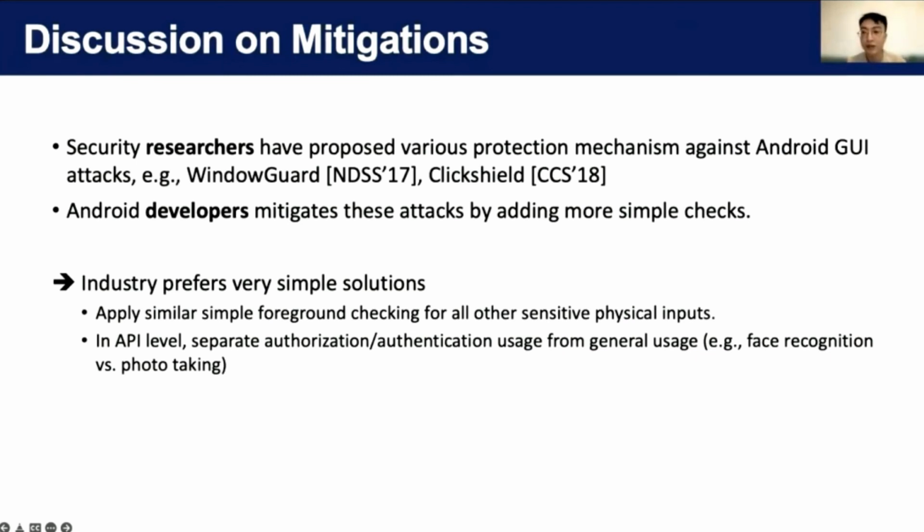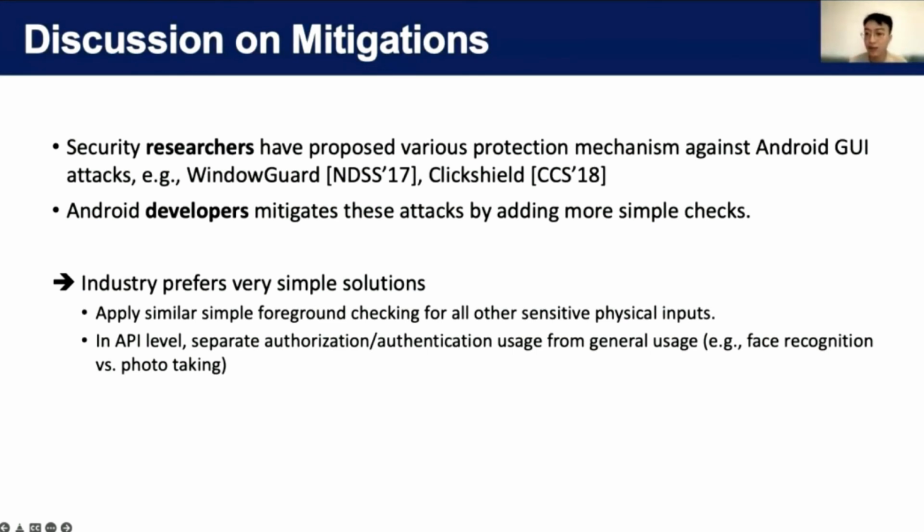Actually, security researchers have proposed several protection mechanisms that could block most of these types of attacks. However, from what we observed, Android developers mitigate these attacks only by adding more and more simple checks. This is understandable since simple solutions are usually preferred in practice due to usability or maintenance costs.